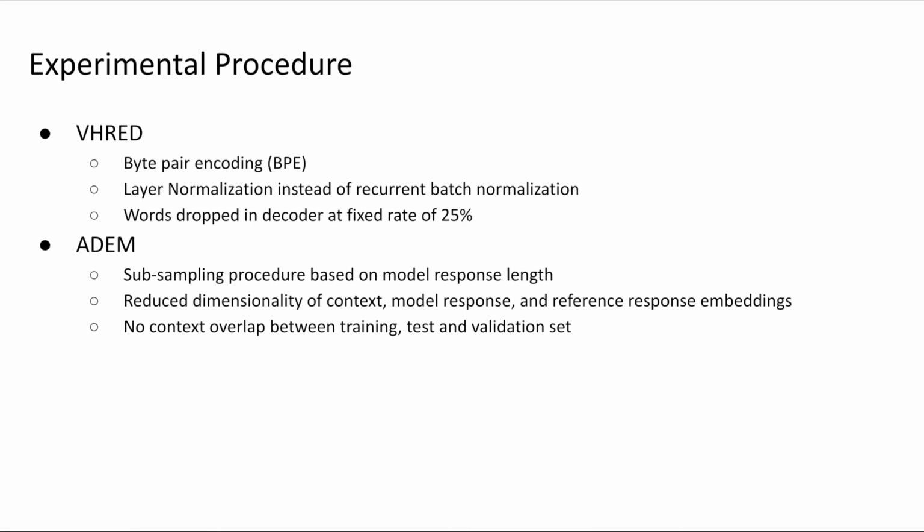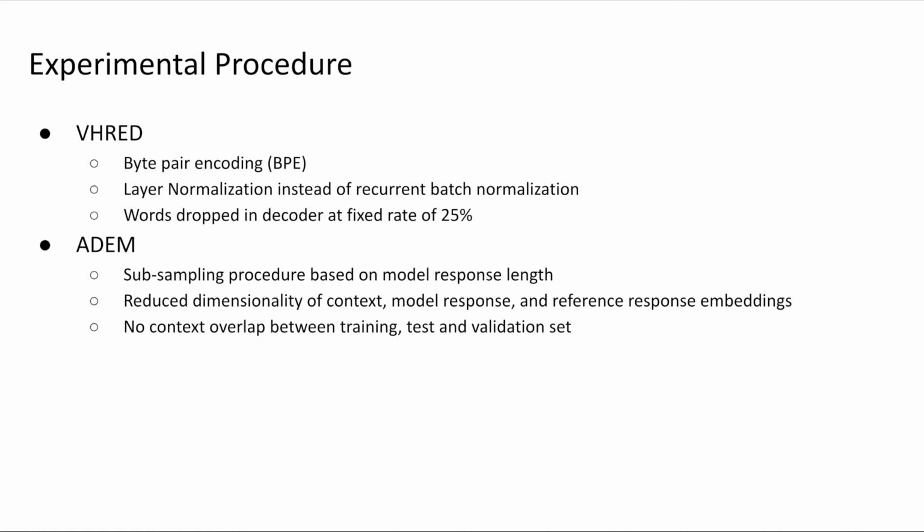Now that we have an idea on the technical aspects, let's take a look at the experimental procedure. We start off with byte-pair encoding, which is a simple data compression technique which splits each word into subwords or characters. This is done to reduce the effective vocabulary size. A layer normalization is used for a hierarchical encoder instead of a recurrent batch normalization, as it is observed to perform better. The VHRED model is trained using the same techniques that were used in the earlier researches.